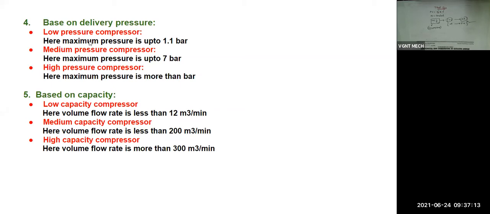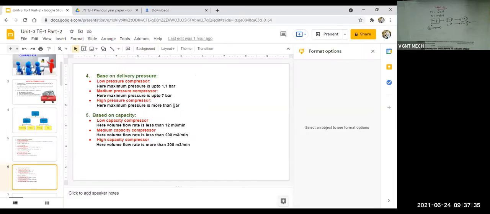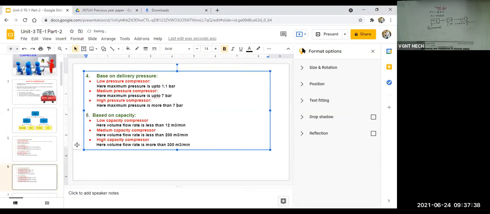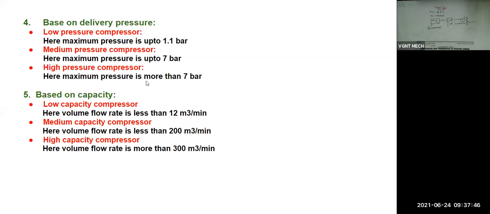In low pressure compressor, the maximum pressure is up to 1.1 bar. In medium pressure compressor, we are increasing the pressure up to a maximum of 7 bar. And in high pressure compressor, the pressure is more than 7 bar. Actually, here I forgot to write it. In high pressure compressor, the delivery pressure will be more than 7 bar. So based upon the delivery pressure, we have these three types of compressor.